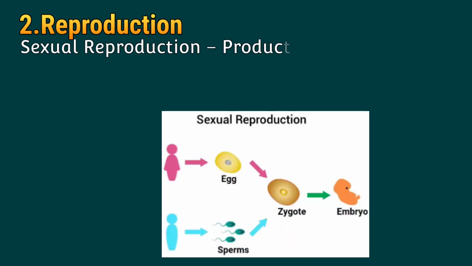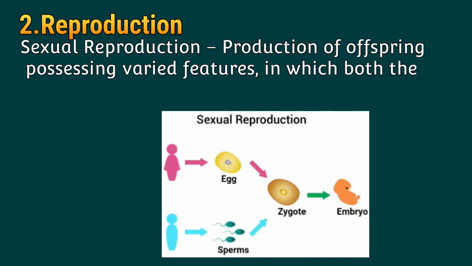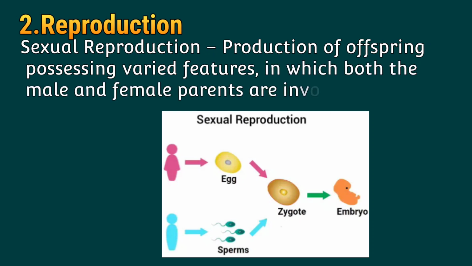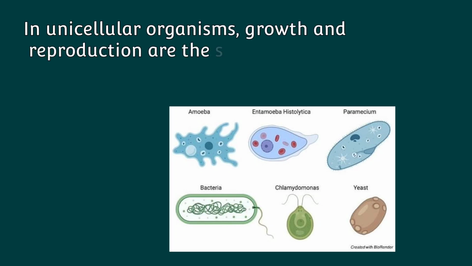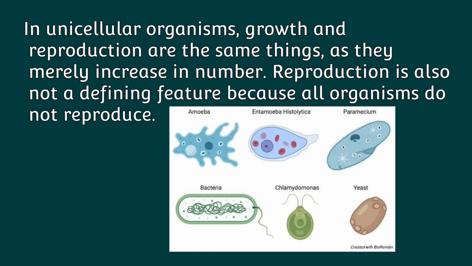Second one is sexual reproduction, production of offspring possessing varied features in which both the male and female parents are involved. Look at this picture. In unicellular organisms, growth and reproduction are the same things, as they merely increase in number. Reproduction is also not a defining feature because all organisms do not reproduce.